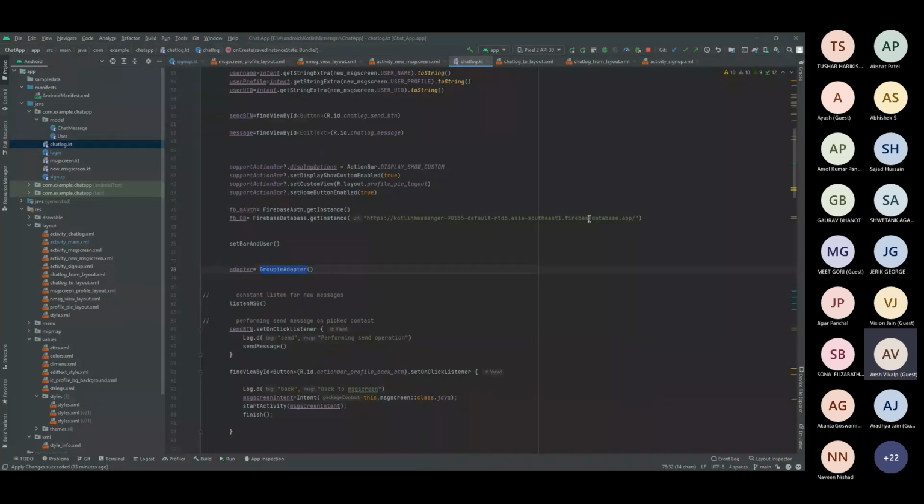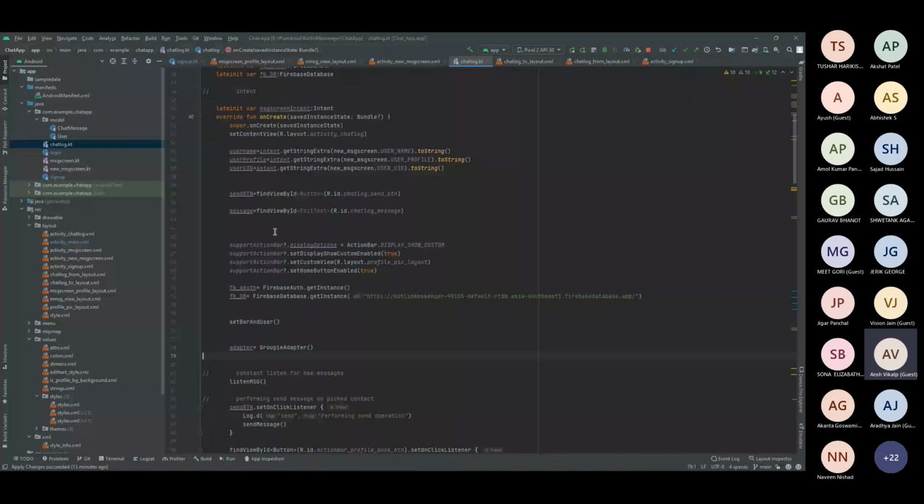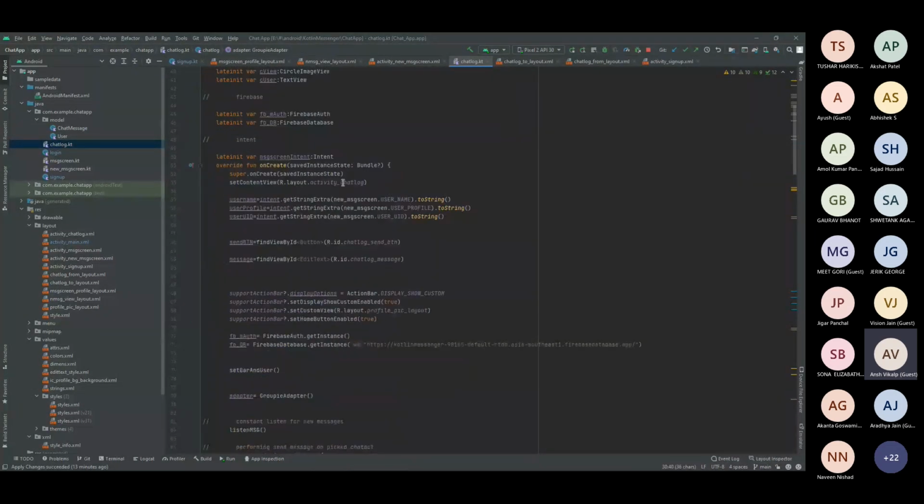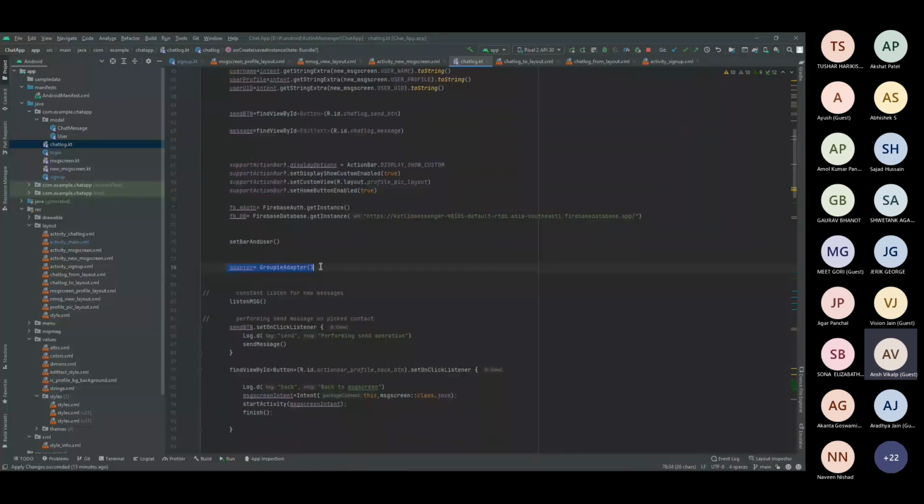You just have to write here, you can see, GroupieAdapter. I have just declared the Groupie adapter, and adapter equals GroupieAdapter. That's all. That's the only thing you have to do to implement a Groupie adapter.